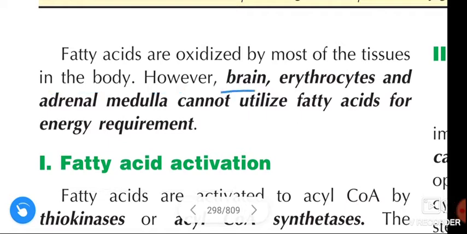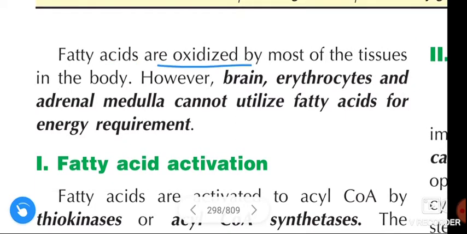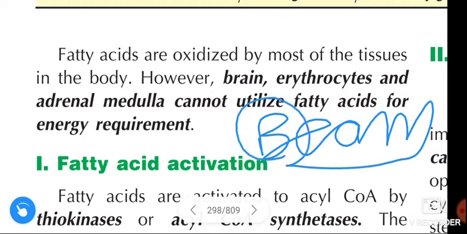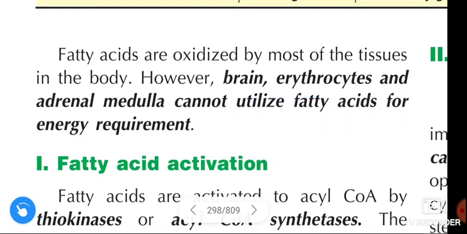However, brain, erythrocytes, and adrenal medulla can't utilize the fatty acids for energy requirement. The mnemonic for this is BEAM. Here B means brain, E means erythrocytes, and AM refers to adrenal medulla.